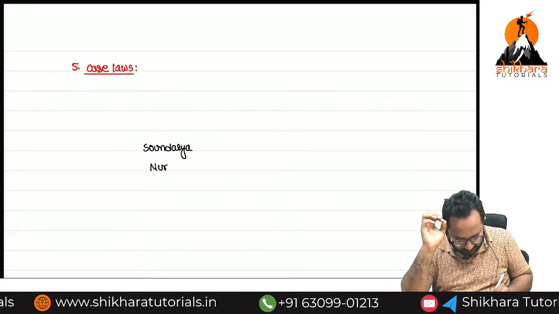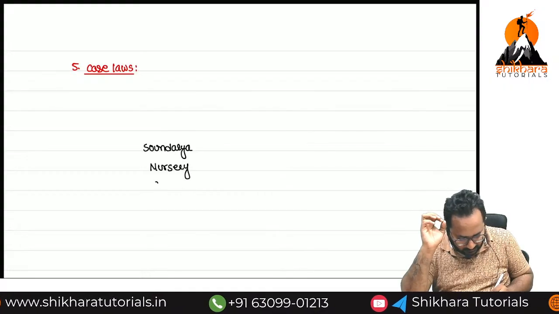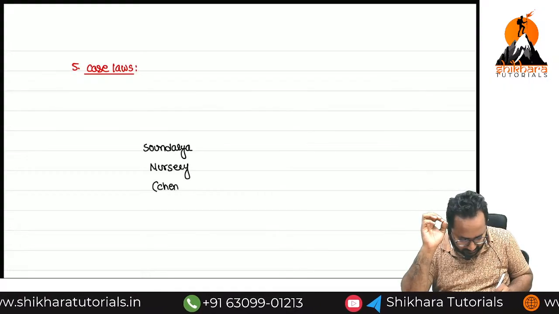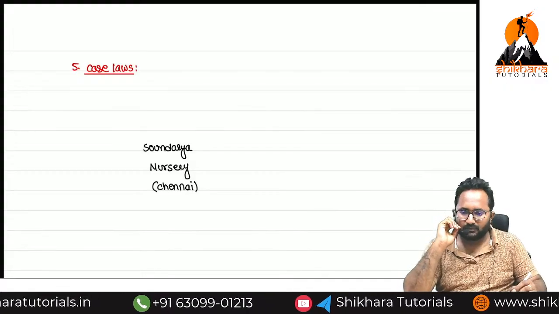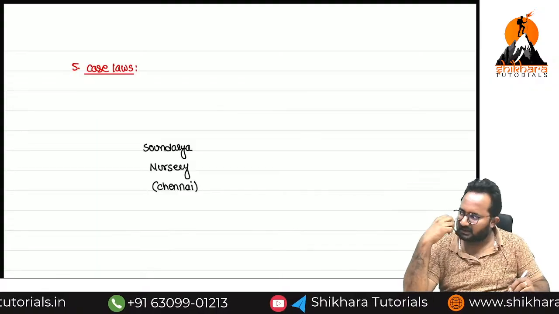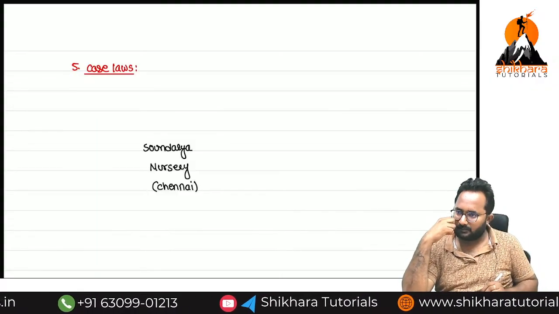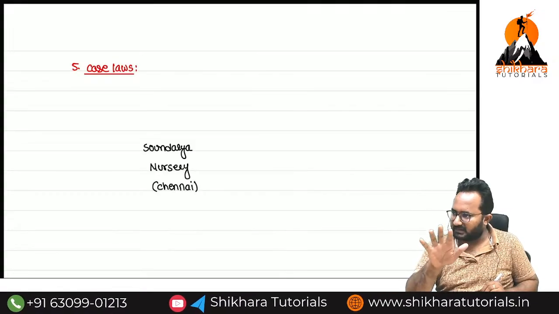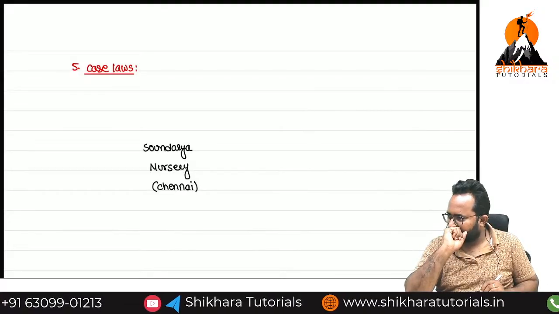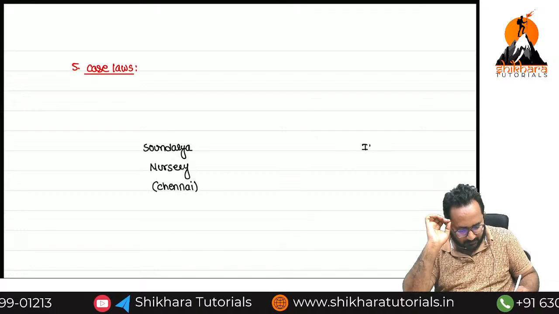One nursery is there in Chennai. This is a case that practically happened, ma. So Soundarya Nurseries is located in Chennai. Which state, ma? Tamil Nadu. So they are engaged in the nursery business.